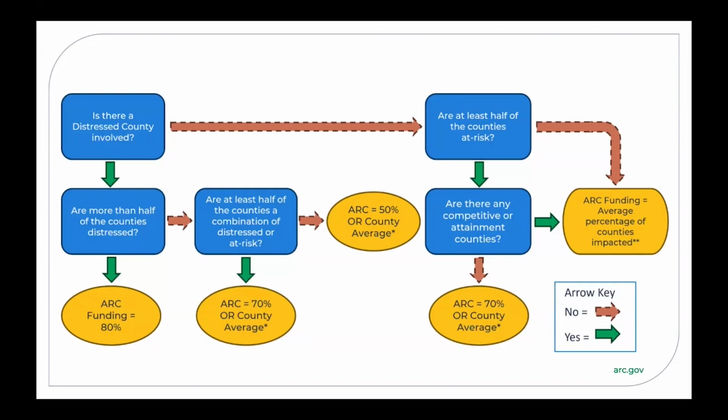If there are no distressed counties and at least half the counties are at risk, and there are no competitive or attainment counties, use ARC 70% or the county average. If no distressed counties and half are not at risk, use the county average.